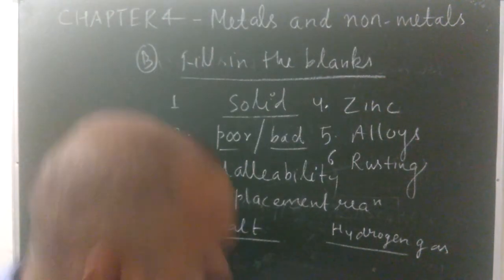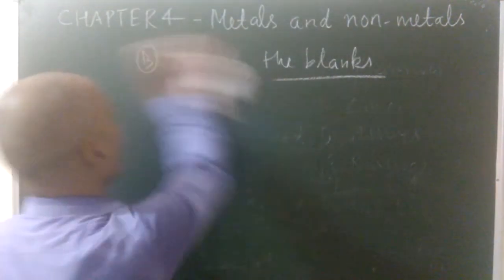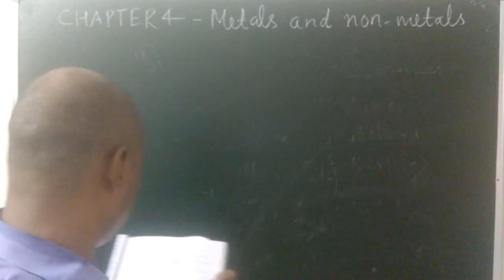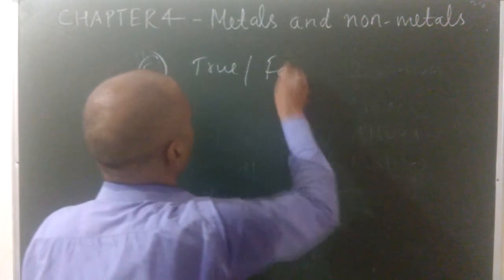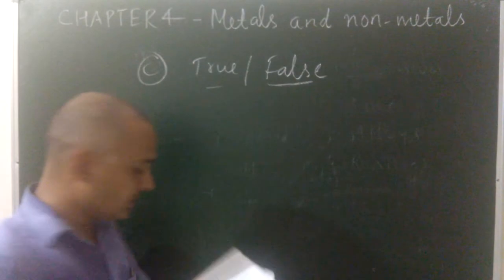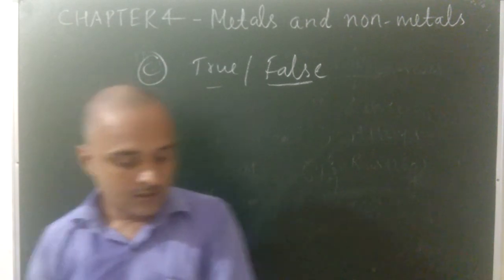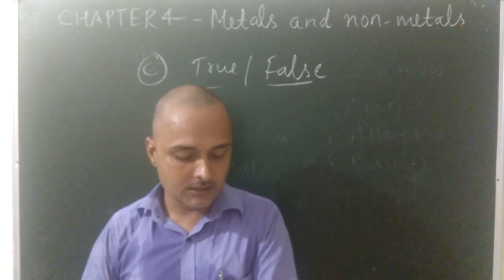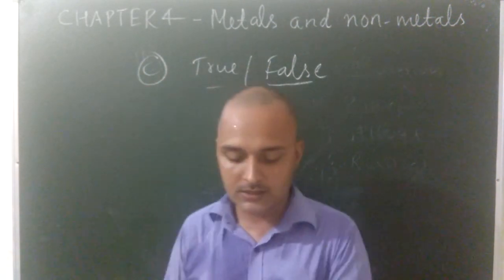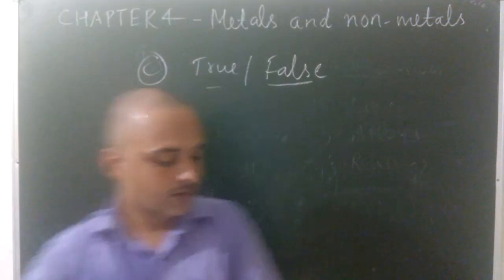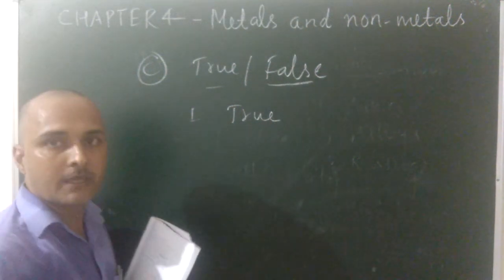Come to the next: state true or false, part C. Graphite is a good conductor of electricity. Is it true or false? It is true. Graphite is a good conductor of electricity. So the first will be true.